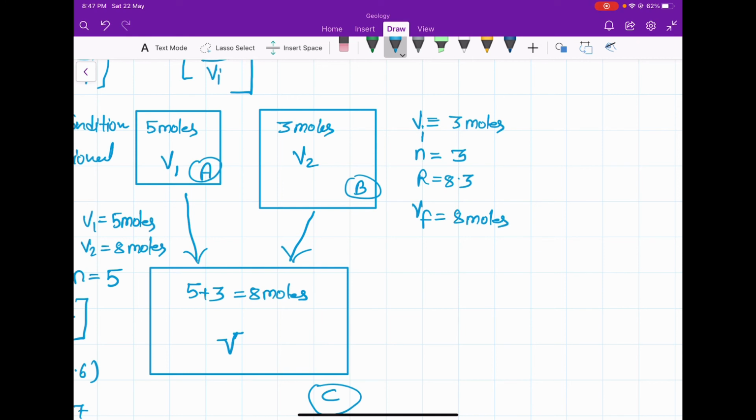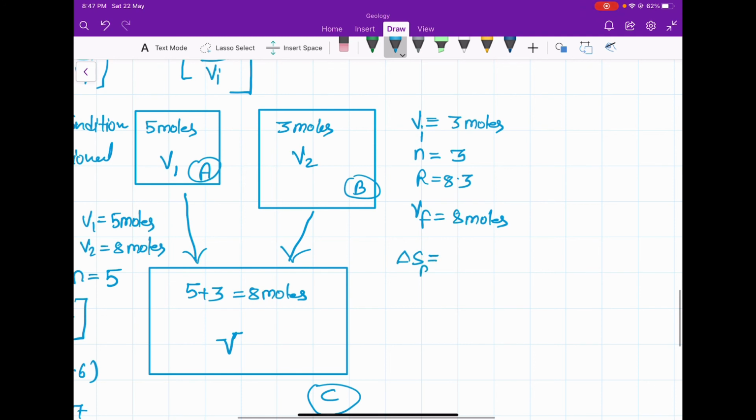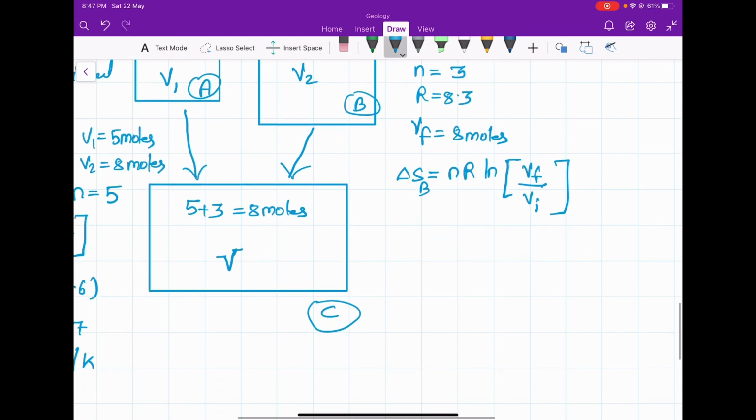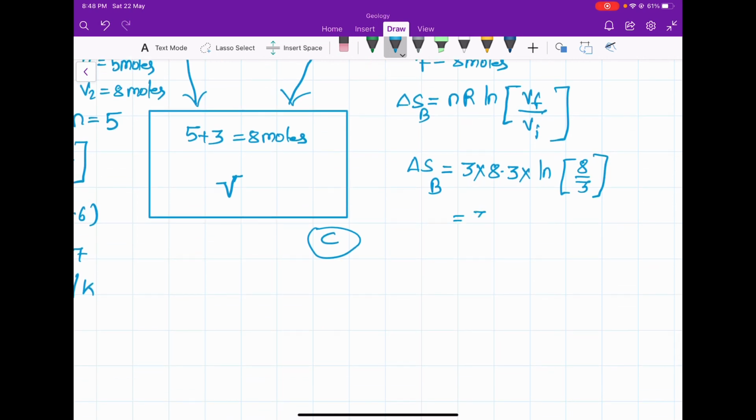So the change in entropy, ΔS_B, equals nR ln of V final divided by V initial. So ΔS_B equals 3 into 8.3 into ln 8 over 3, because final is 8 and initial is 3. ln 8 over 3 is 0.98, so the answer will be 24.4.